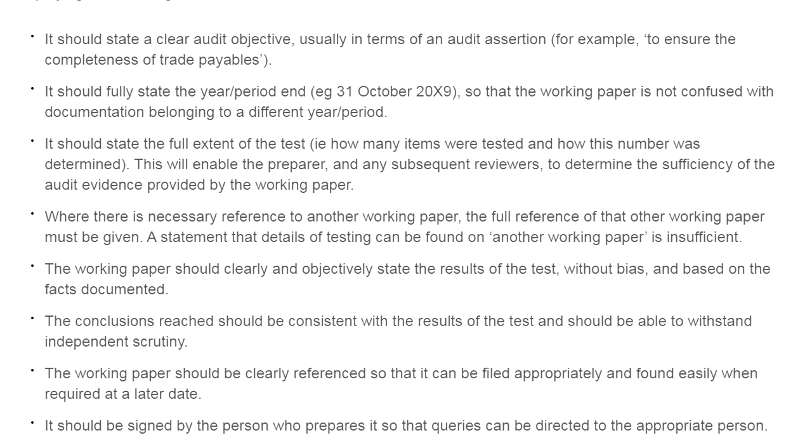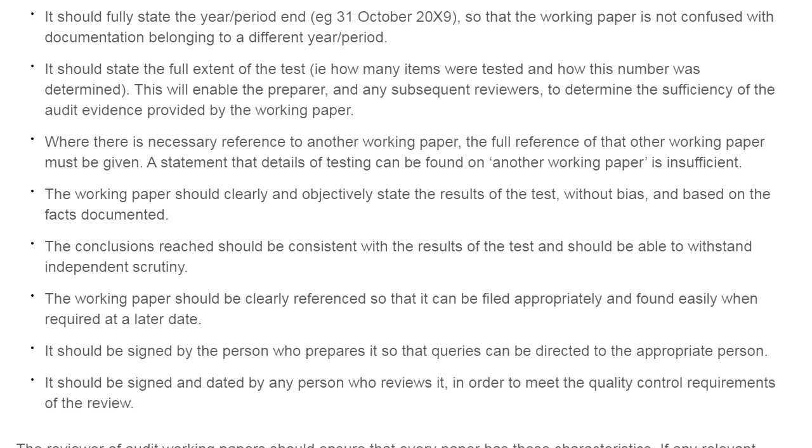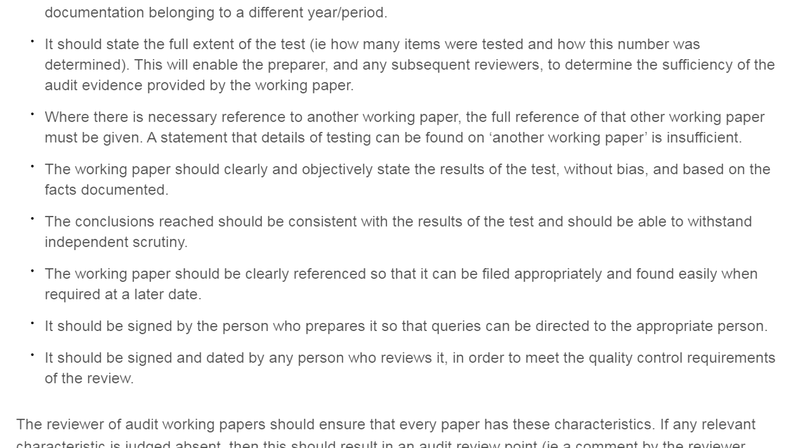It should also be clear, and it should state the objectivity of the results of the test. Whatever is being tested, it should be proper. Objectivity should be maintained. It should also reach conclusions. The working paper should have a proper reference to the file and should be found even at a later date. Then it should be signed by the person who prepared it, and also by the person who reviewed it, so that there will be proper quality control as well as proper directions in place in the future.